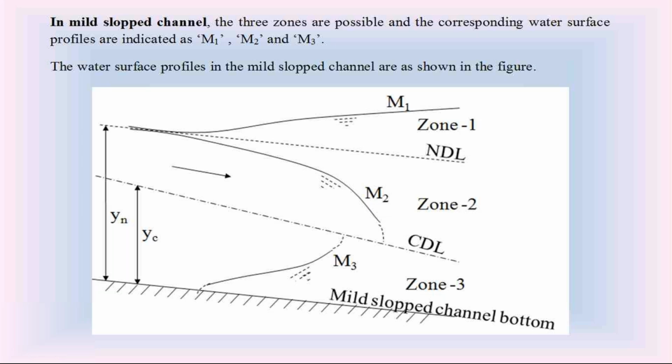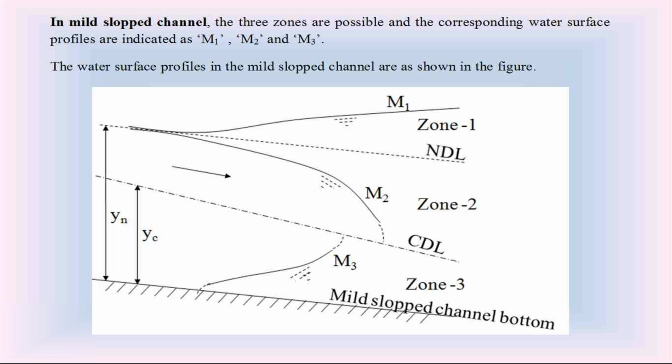In open channels, please listen everyone, if the water surface is a rising water surface in the direction of water flow, that is in downward direction, we call that water surface in the open channel a backwater curve.